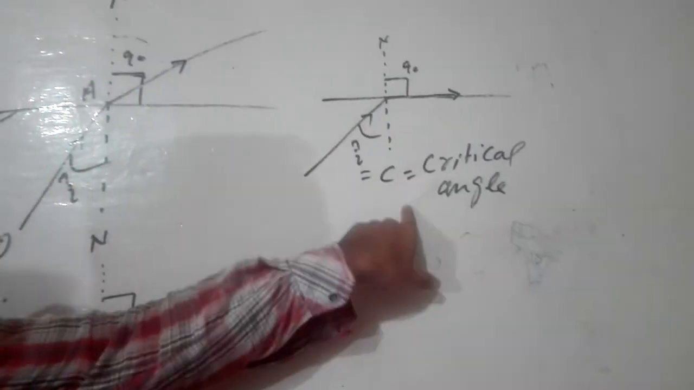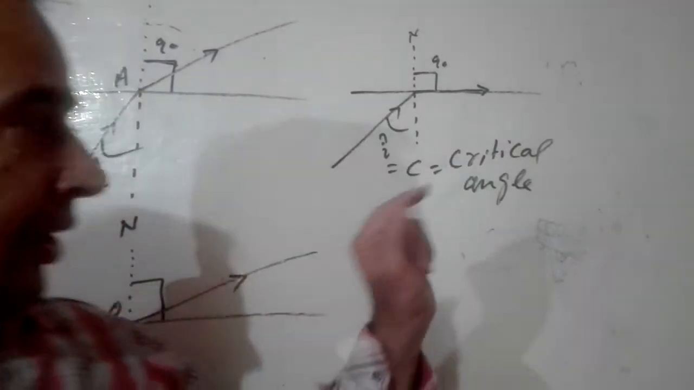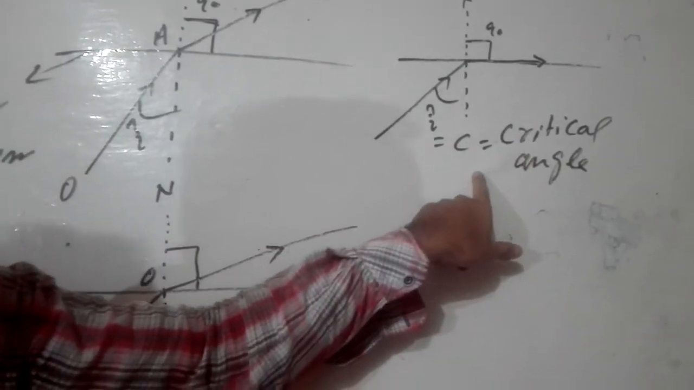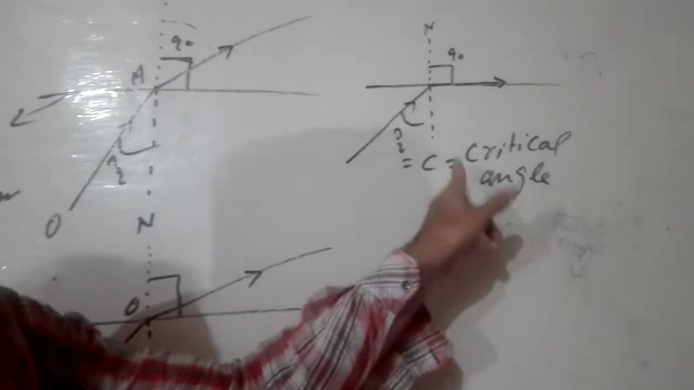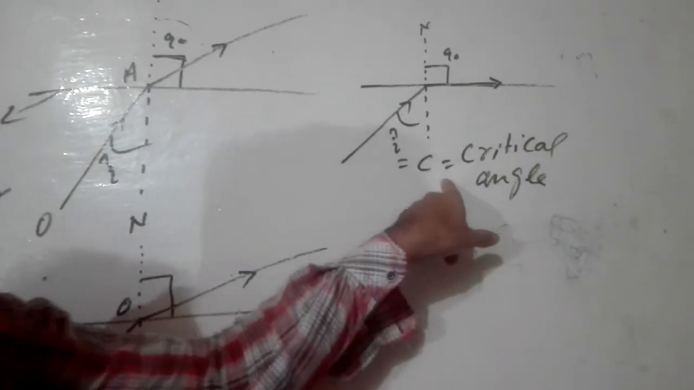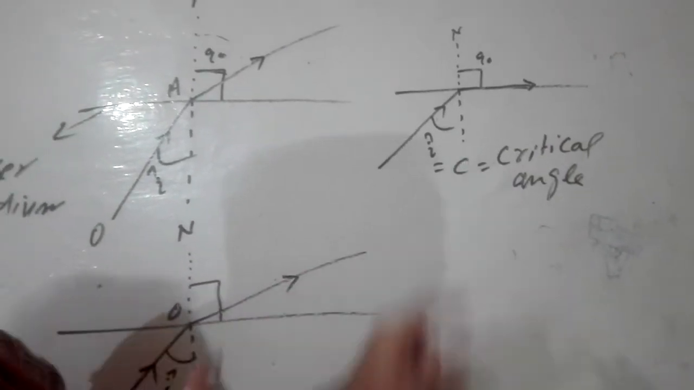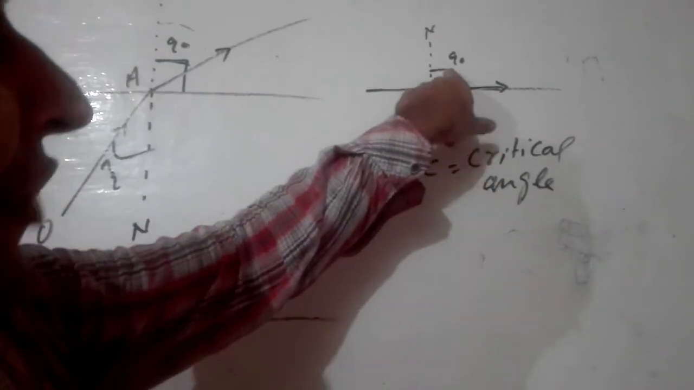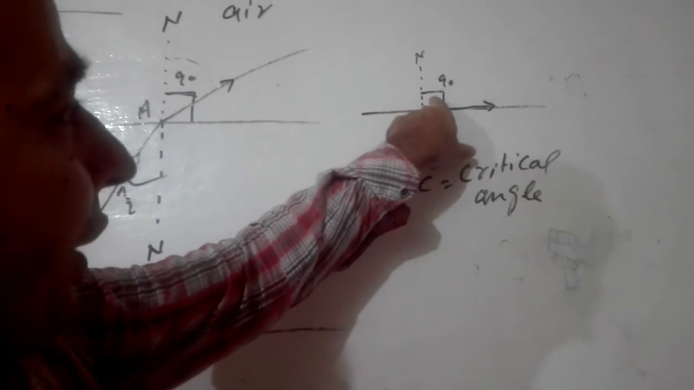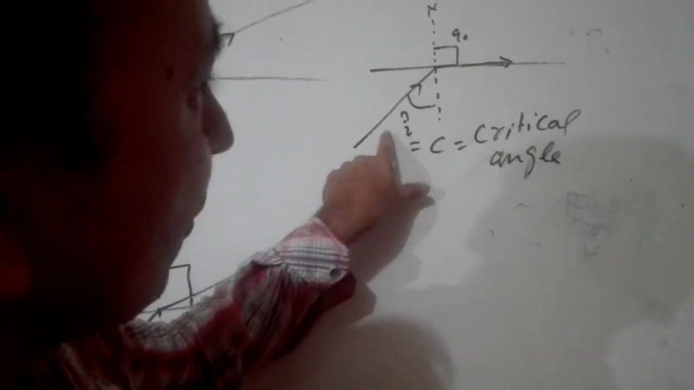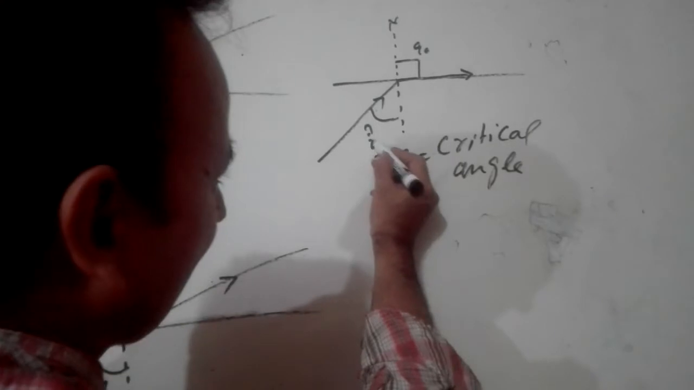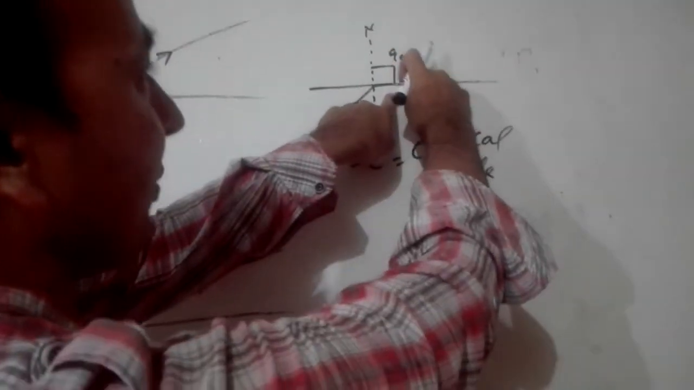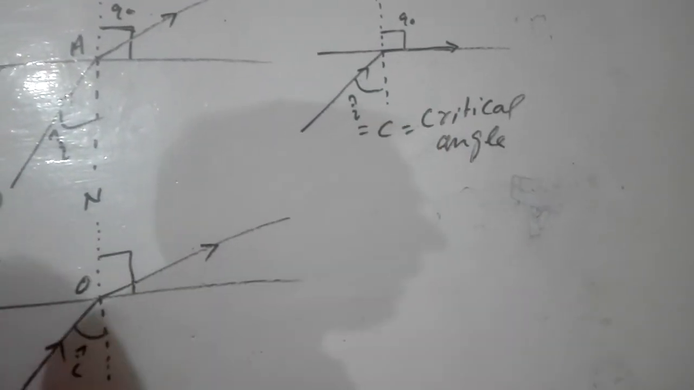Okay, so now you can define what is meant by critical angle. This is a question the examiner also asks you: define critical angle, or what is meant by critical angle. You have to keep this concept in mind. The angle of incidence for which the corresponding angle of refraction becomes equal to 90 degrees is called the critical angle. So this angle I is called the critical angle when its corresponding refracted angle becomes 90 degrees.